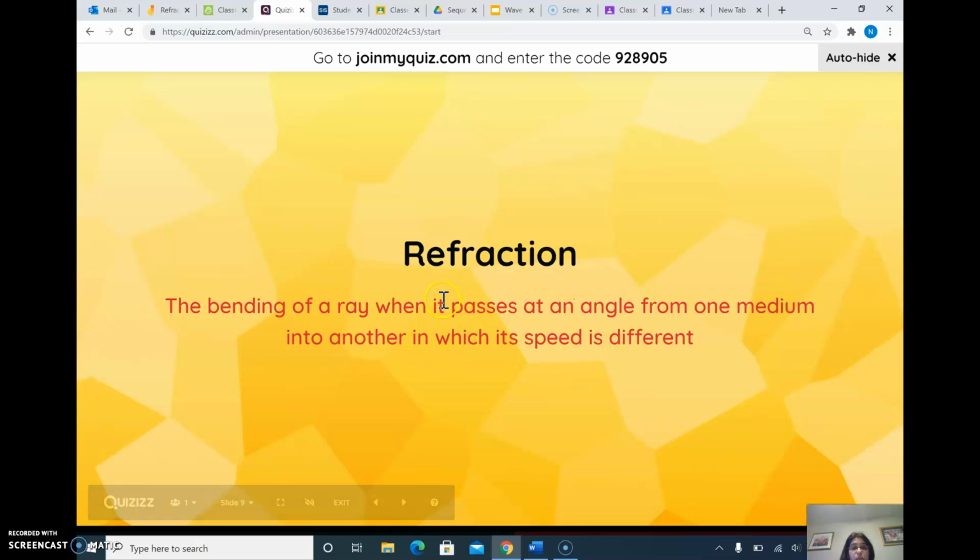So you remember there are two or three things. Refraction is the bending of a ray. What happens when it happens? It happens when a ray is passing at an angle, and it should be from one medium to another. So what happens? The speed changes. So three things: angle, medium, and the speed changes make the bending of the ray.